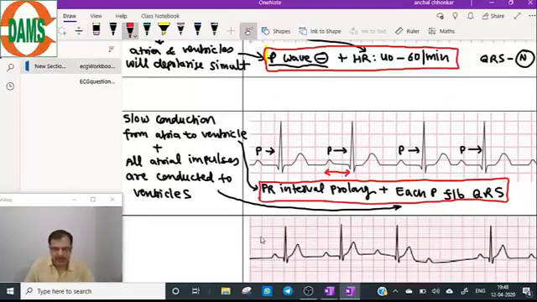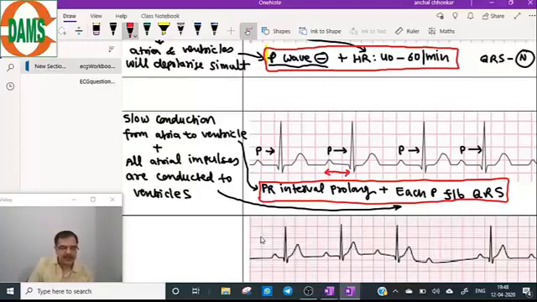This is the only information which is needed. PR interval prolongation and each P followed by QRS complex. This is a case of a first degree AV block. Now, this first degree AV block, what will be the clinical history?